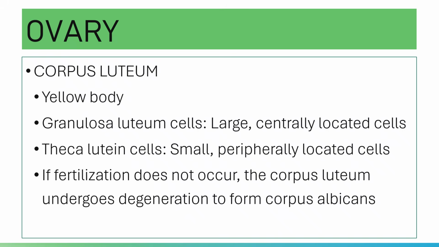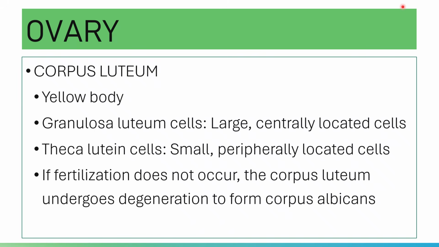On ovulation, the follicle will collapse and its wall becomes enfolded to form a corpus luteum. Again, during ovulation, the follicle collapses and its wall becomes enfolded to form your corpus luteum. Your corpus luteum here is a yellow body.